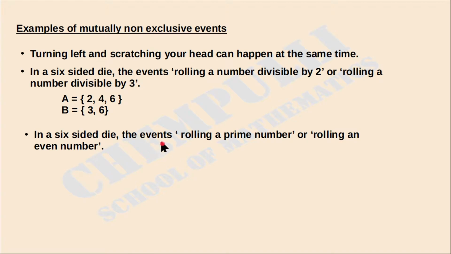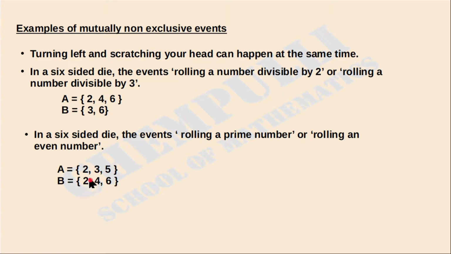Next, in a six-sided die, the events are rolling a prime number or rolling an even number. You can write these two events in set form. A is equal to rolling a prime number; the prime numbers are 2, 3, 5. The next is rolling an even number; the even numbers are 2, 4, 6.